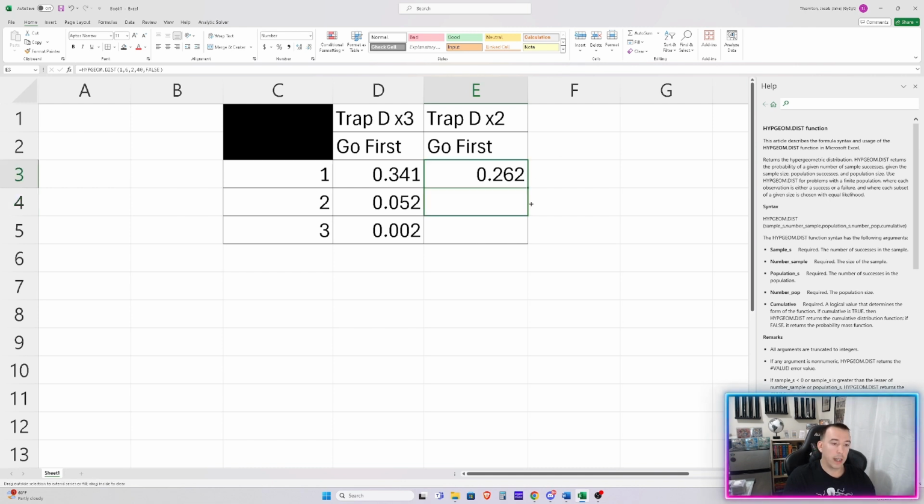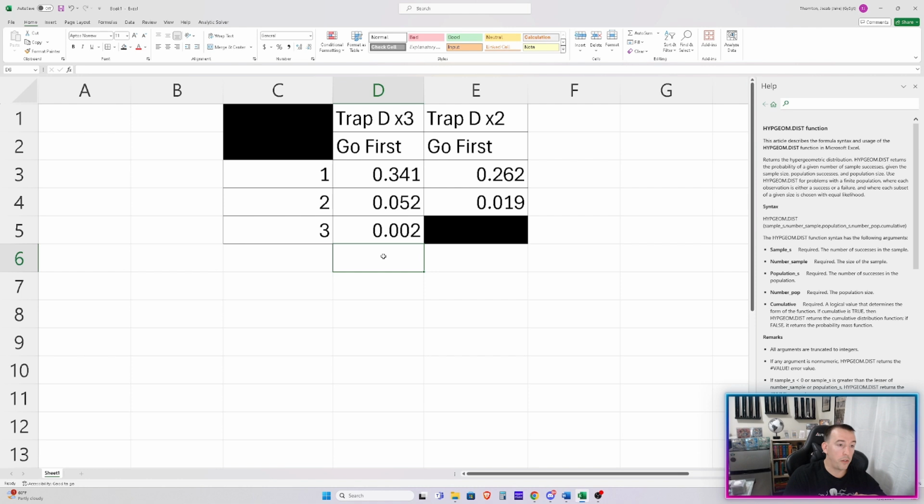Then we drag that down, and we change this 1 to 2. That says, go first, we have 2 Trap Dust Shoots in our deck, what's the odds that we draw 2 of them? It's only 2%. And obviously we can't do 3 because there are only 2 in the deck, so you can't draw 3. It's not possible.